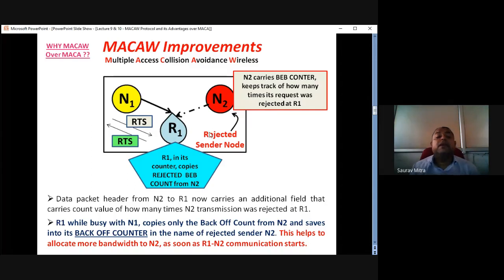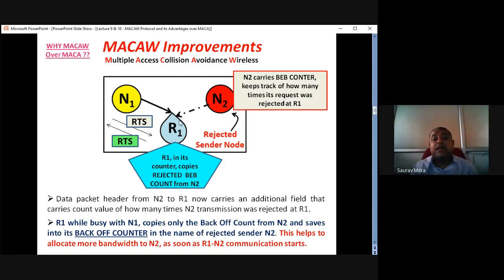So this is actually deciding the fairness of transmission. This helps to allocate more bandwidth to N2 as soon as R1 N2 communication starts. So this is how initially N2 was getting blocked, and this is how the N2 blockage problem, or hidden terminal problem, which was created in MECA, can be solved in MECA-W. It cannot be solved in the way that when N1 R1 is going on, N2 can transmit. No, it can never. When N1 R1 communication is going on, only N1 R1 communication will go on.